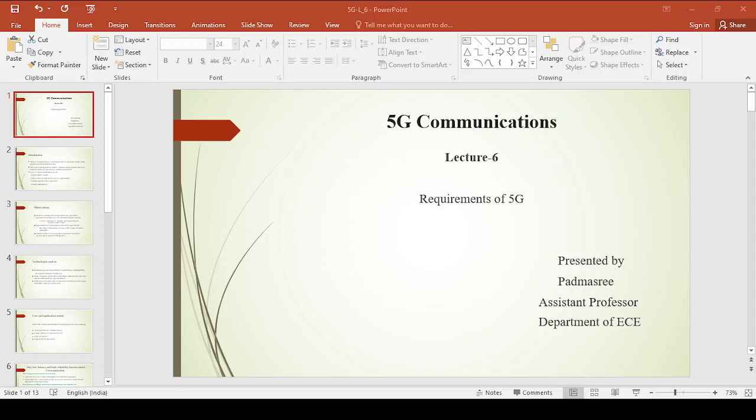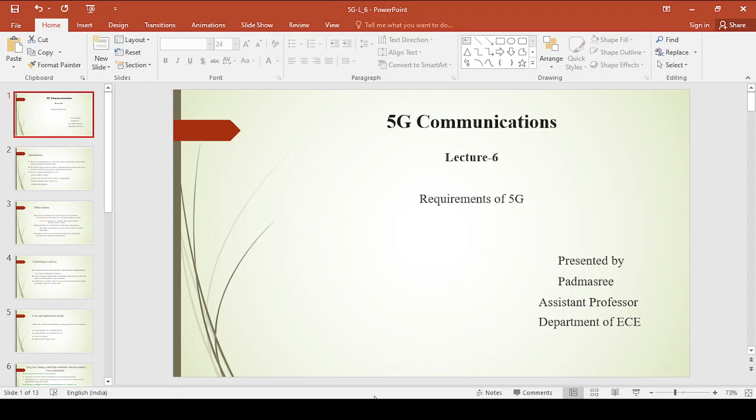Now in previous lectures we have seen the introduction to second generation systems, and after that we have seen third generation systems. Later we have seen fourth generation systems, and also the difference between 2G to 3G, and 3G to 4G. Later we have seen the introduction to fifth generation communication systems, and in that we have seen some requirements and some ITU-R recommendations that are proposed for the fifth generation system, right? All this we have covered under the previous lectures.